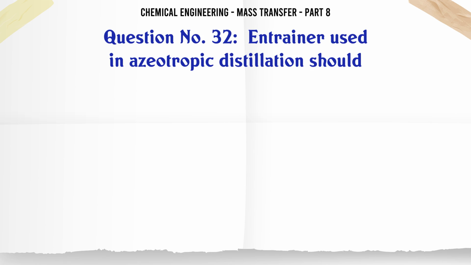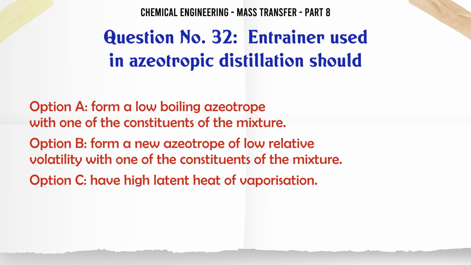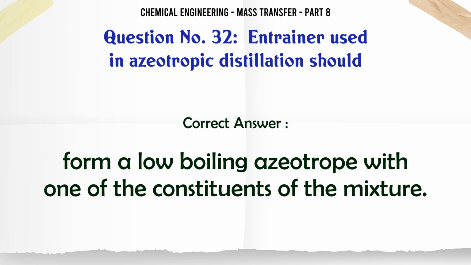Entrainer used in azeotropic distillation should A, form a low boiling azeotrope with one of the constituents of the mixture; B, form a new azeotrope of low relative volatility with one of the constituents of the mixture; C, have high latent heat of vaporization; D, have high viscosity to provide high tray efficiency. The correct answer is form a low boiling azeotrope with one of the constituents of the mixture.